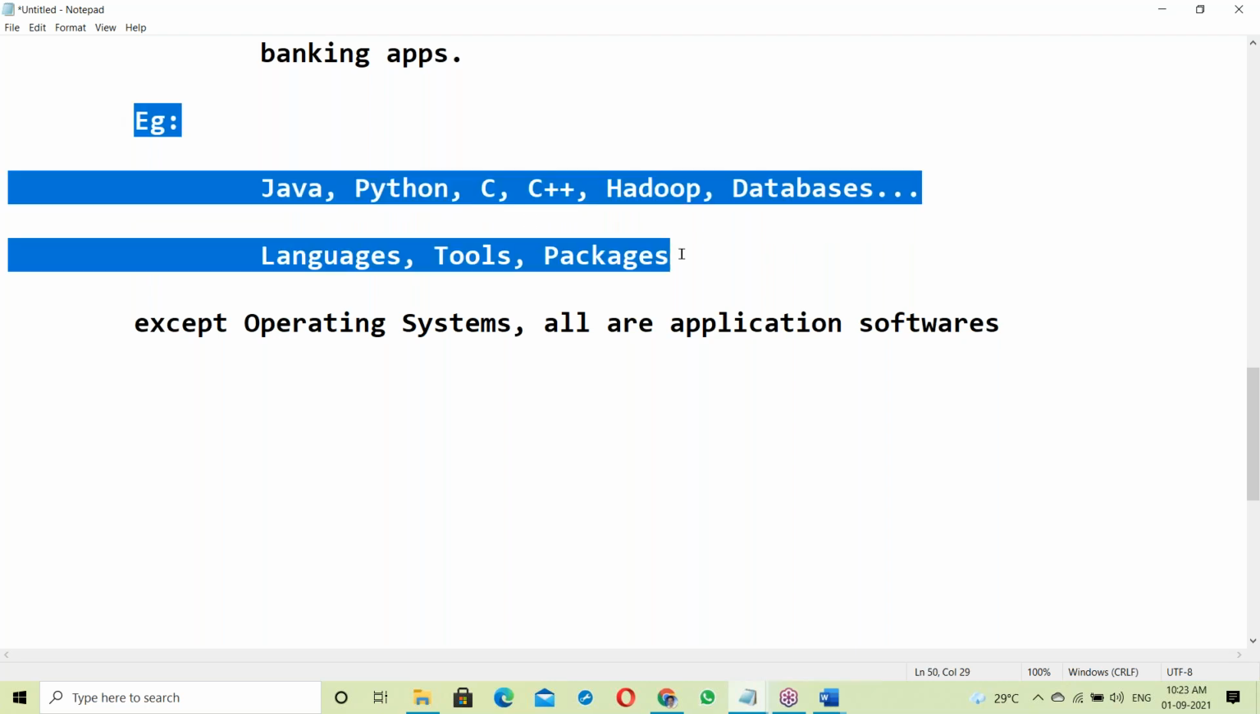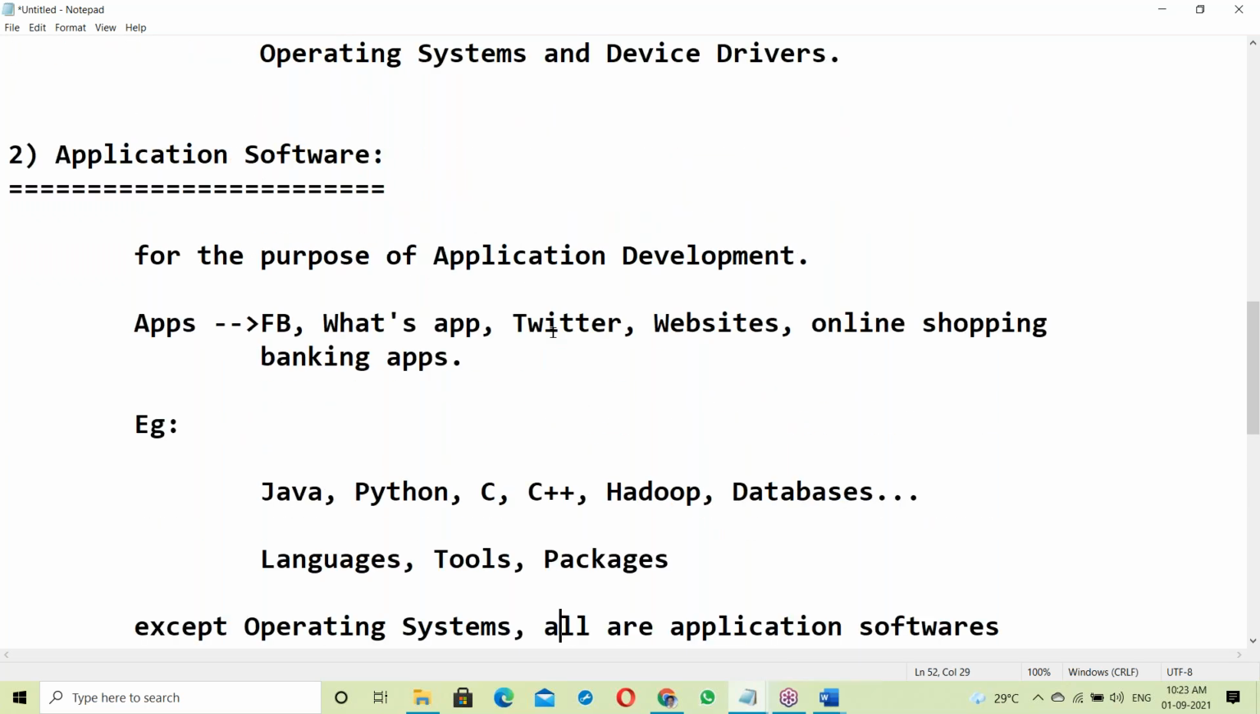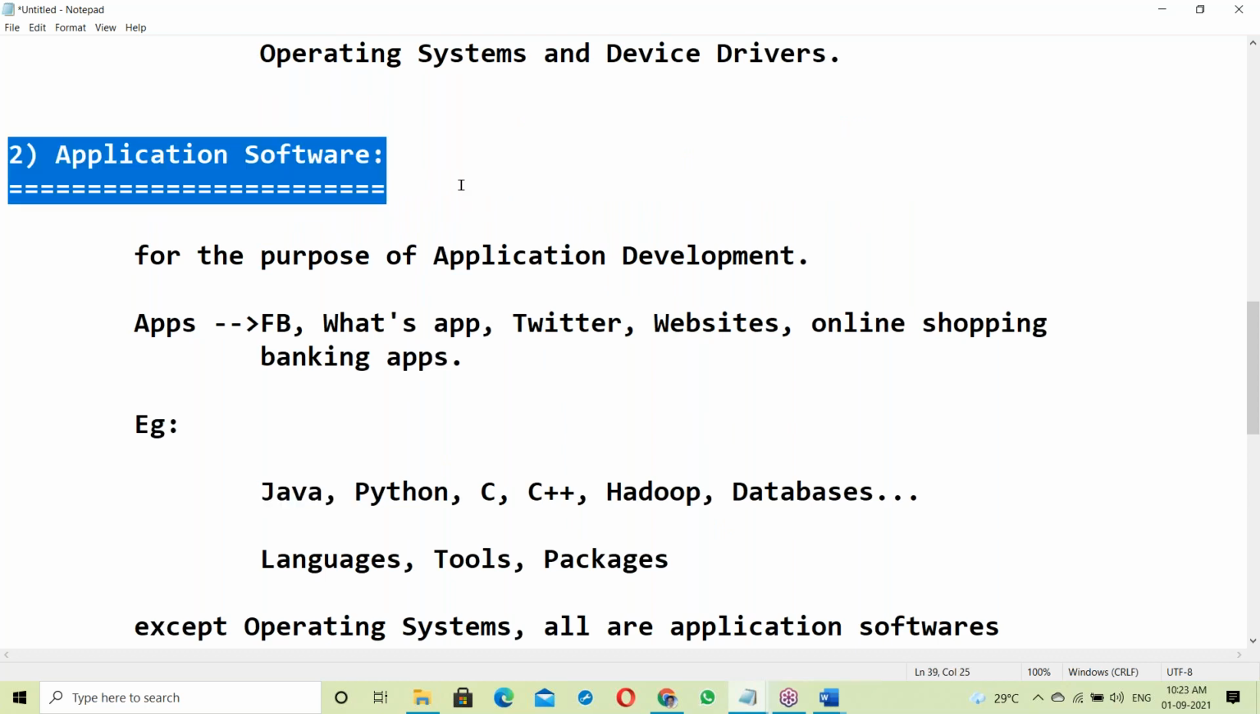So there are many technologies in the market, many softwares, but except operating systems, all are application softwares. So what is Java? Java comes under application software. So our topic is application software, so let us move to application software.